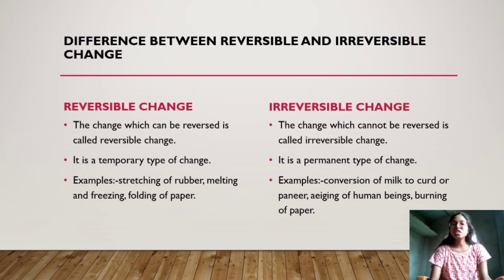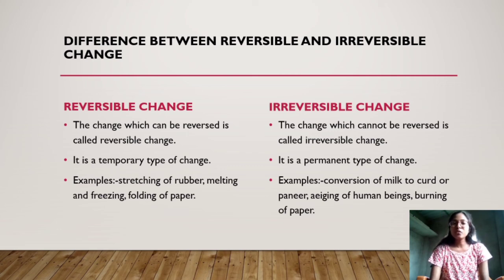Why is reversible change called a temporary type of change? Because once there is a change, the change can be reversed back again, meaning the material which got changed can again regain its original shape and size. So that's why it is called a temporary type of change. But once the material in irreversible change is changed to a particular shape or size, that cannot be regained again. So that is a kind of irreversible change.